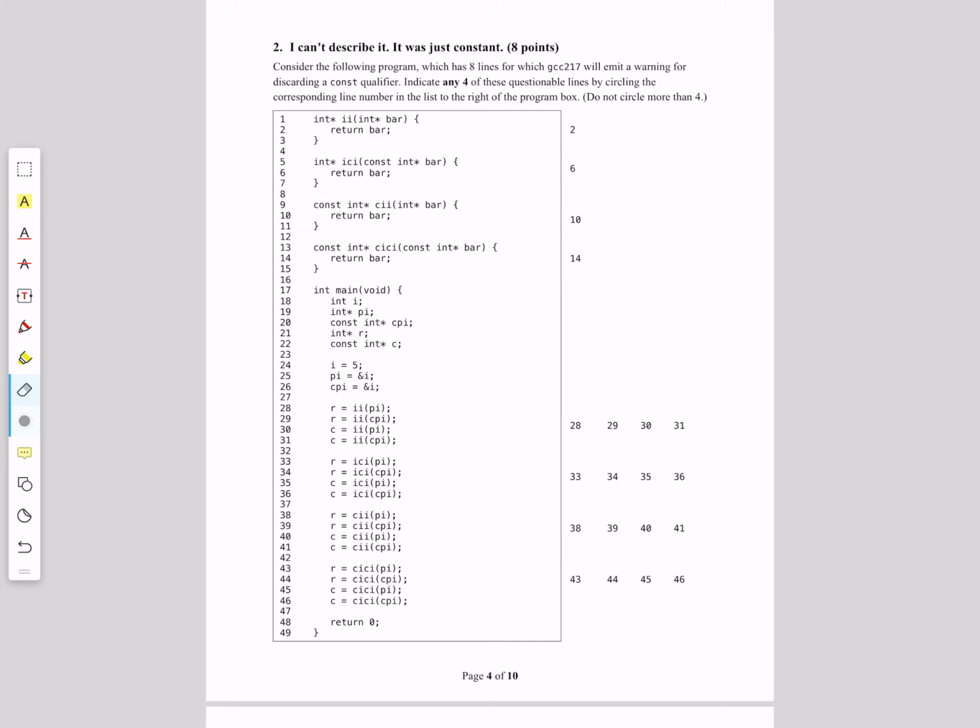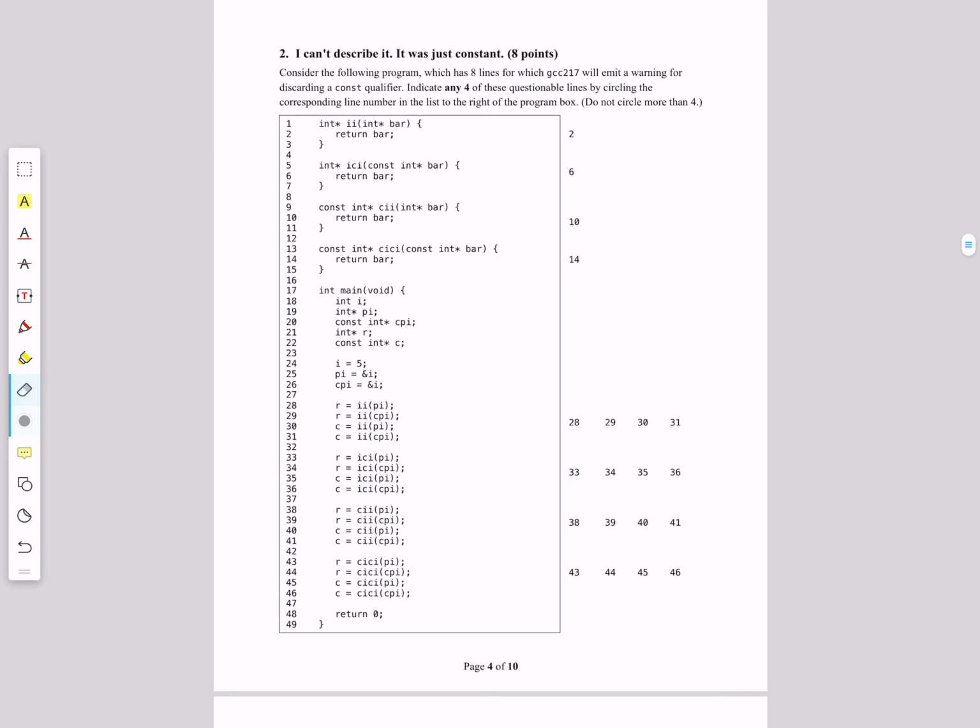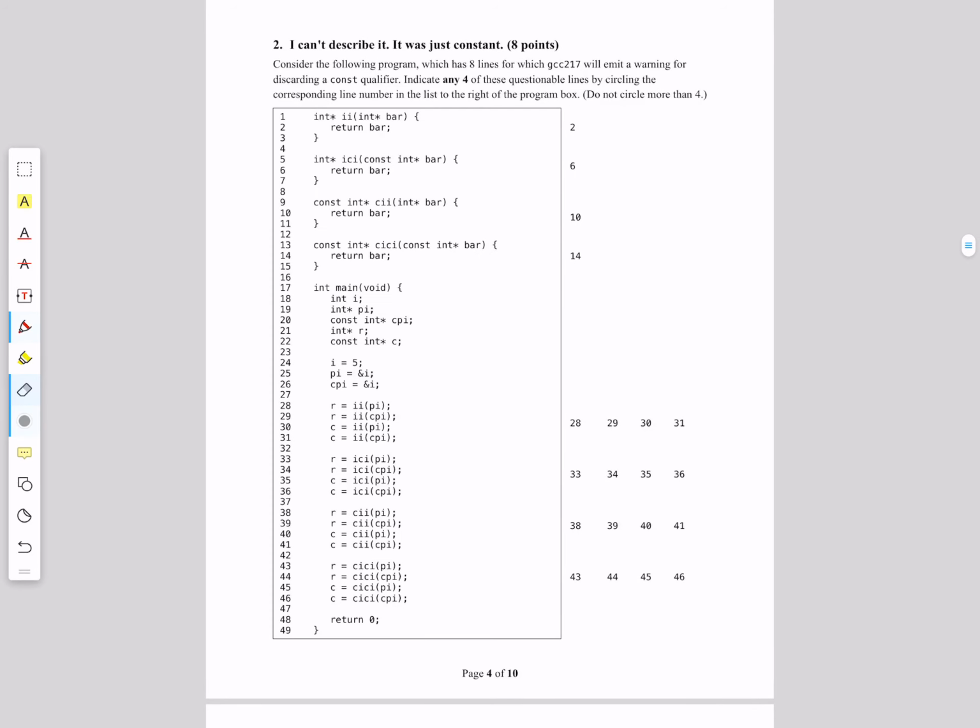For the function ICI, we have a const star that is being returned as an int star. This means that we are discarding the const qualifier and must cast in order to avoid the warning. We would have needed a cast here.